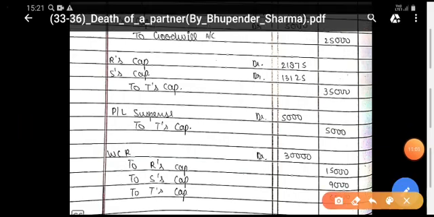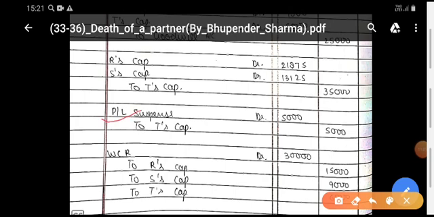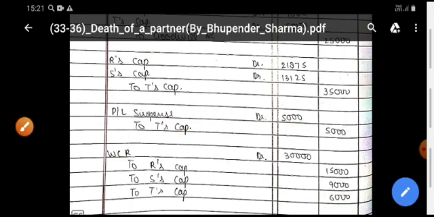See the journal entry for his share: profit and loss suspense account debit, to T's capital account. This is the amount of profit up to 1st August, up to the very date for which he was alive in the business. So you are not going to prepare the final accounts. That's why you are using the name profit and loss suspense account. Next adjustments